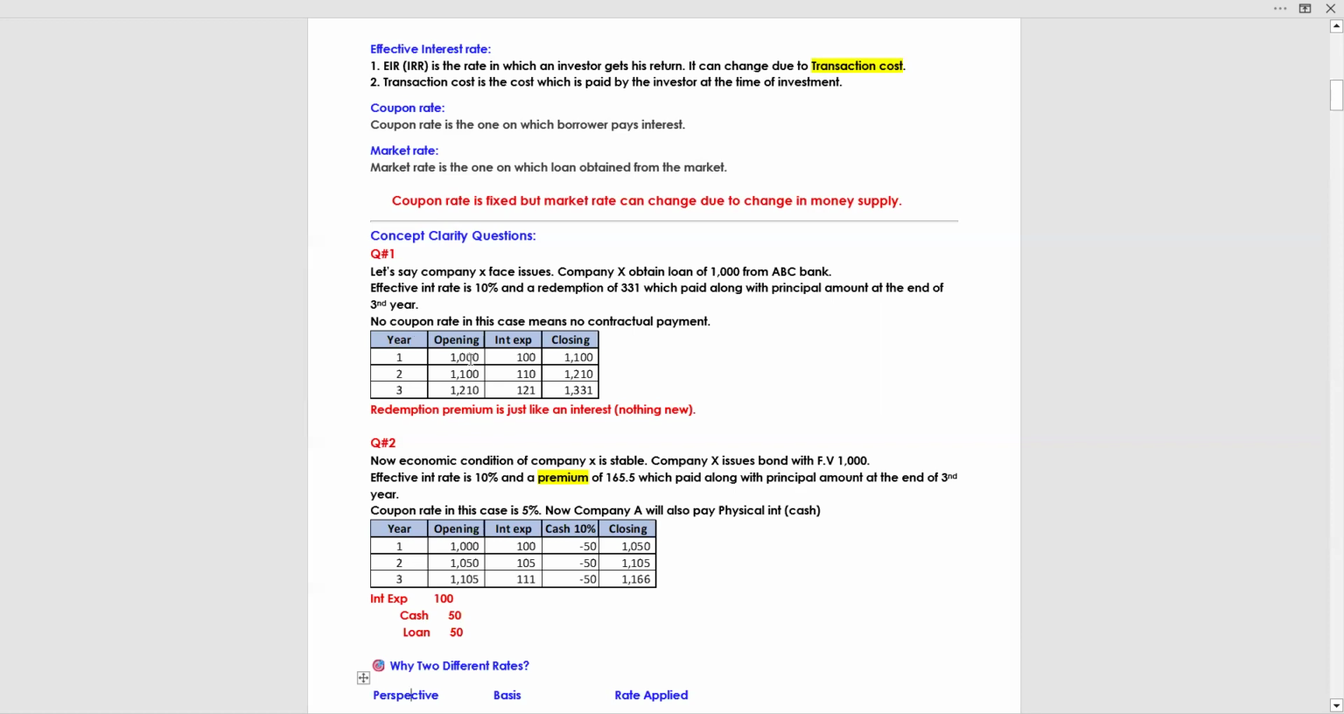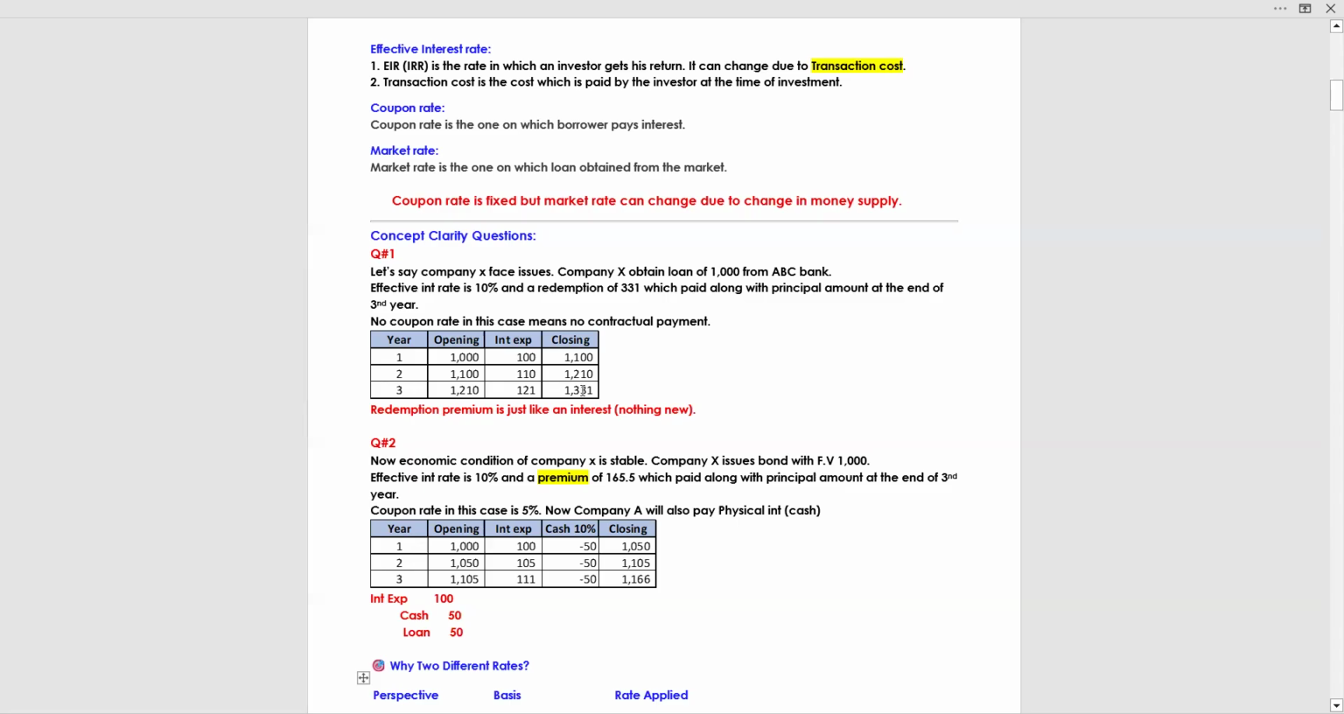Now you have to make an amortization schedule. Year 1 to 3, as the term is 3 years. Opening balance is 1,000 multiplied by the interest rate of 10% gives you 100 interest expense, and the closing, opening plus interest expense, equals 1100. In the second year, the closing becomes the opening of the second year. Again, you apply 10% on this figure, which gives you 110 and closing 1210. This closing becomes the opening of the third year, 1210, multiplied by 10%, 121. 121 plus 1210 equals 1331.